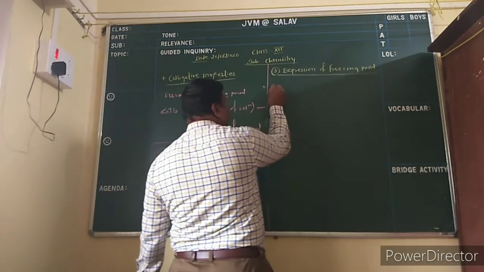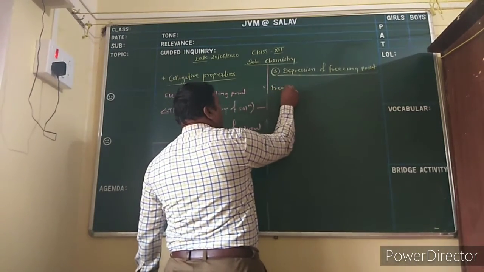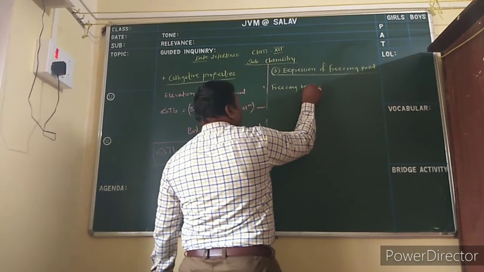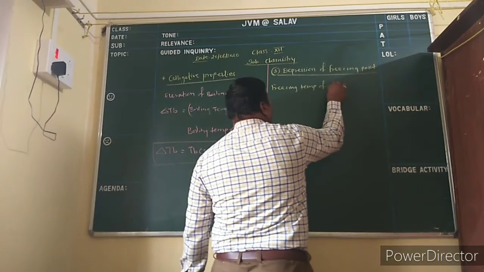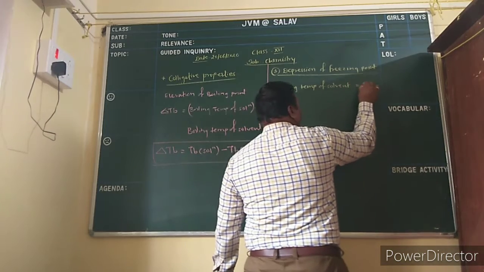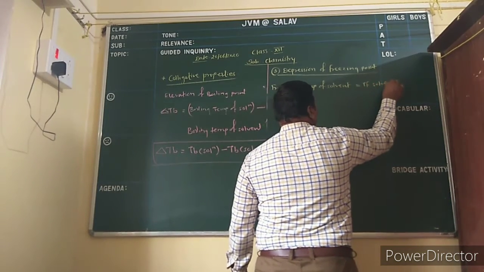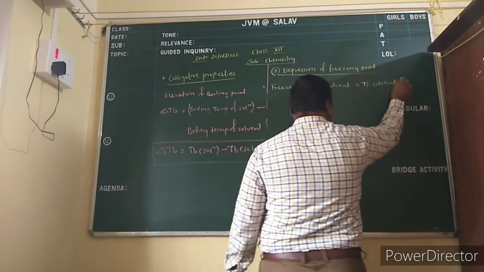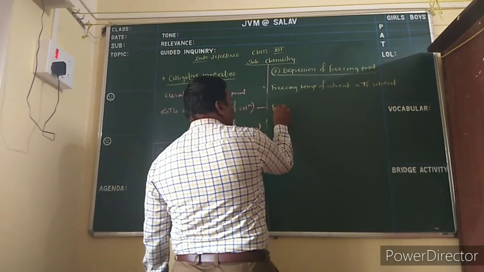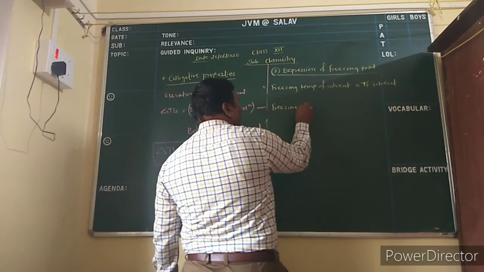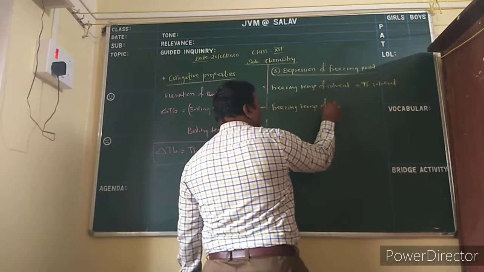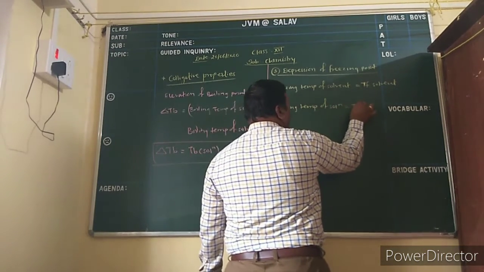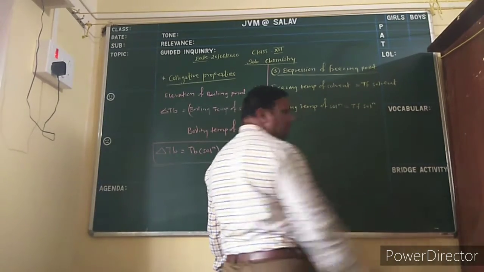So here the freezing temperature of solvent is TF solvent, T for temperature, F for freezing, and the freezing temperature of solution is TF solution.